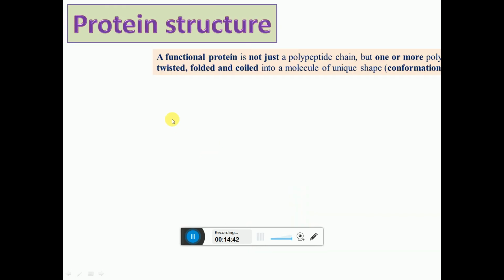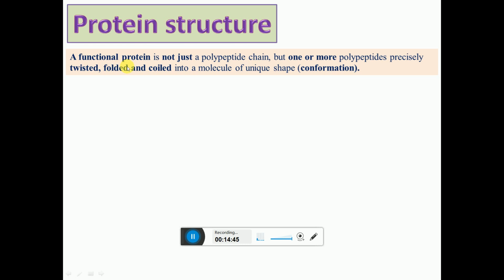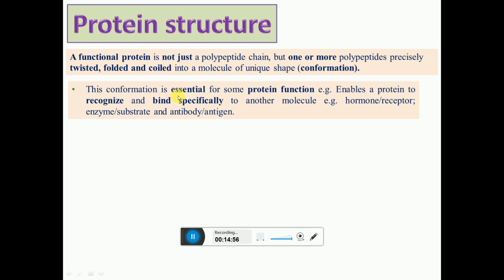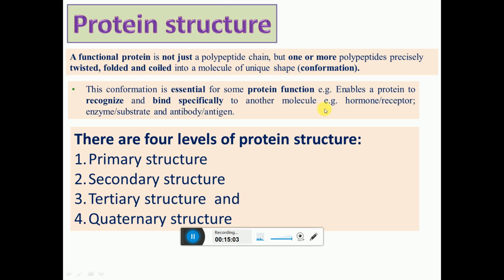Then we are going to see the structure of protein. A functional protein is not just a polypeptide chain, but one or more polypeptides precisely twisted, folded or coiled into a molecule of unique shape or conformation. This conformation is essential for protein function. For example, it enables a protein to recognize or bind specifically to another molecule: hormone and receptor, enzyme and substrate identification, then antibody and antigen reactions. According to this conformation, there are 4 levels of protein structure: primary, secondary, tertiary and quaternary structure. We are going to see them one by one.